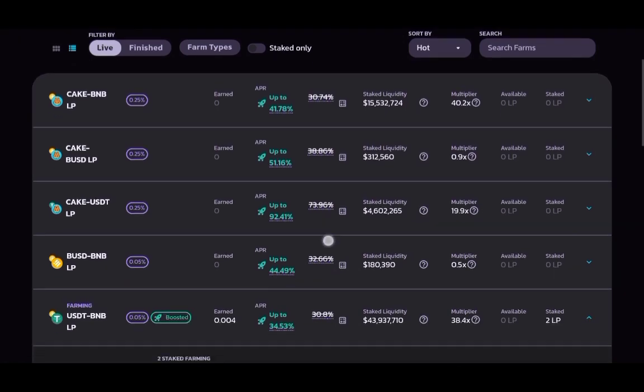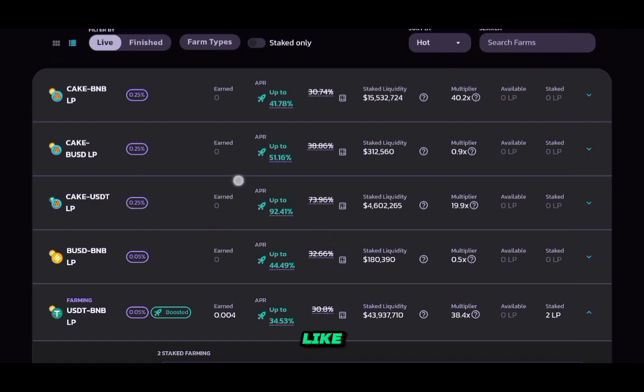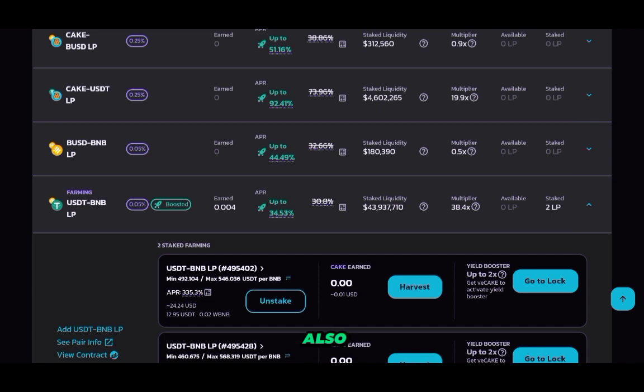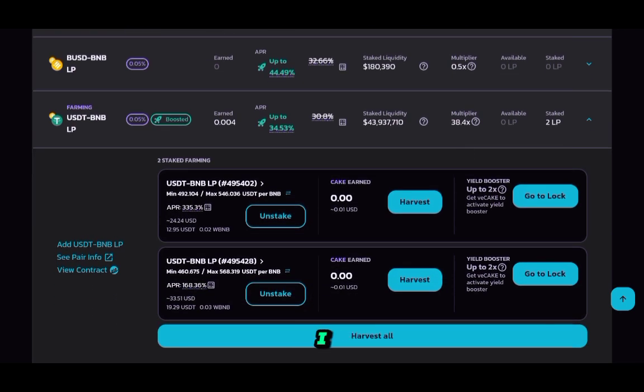But actually, even if you go into a pair like, for example, USDT-BNB, you will also be paid with Cake. I opened this position just to show you as an example. There's no Cake in the pair, but I'm earning Cake because I'm providing liquidity in PancakeSwap. And the same is true for every other pair that they have here. So you can see even from my positions, I opened 2 and they already accrued some revenue in Cake, although it's very small still, so that's why you're seeing 0.00. But if you look at the US dollar price, I already have a whopping 1 cent.